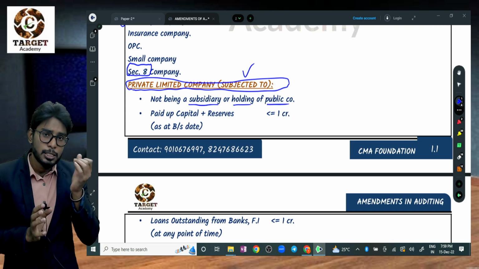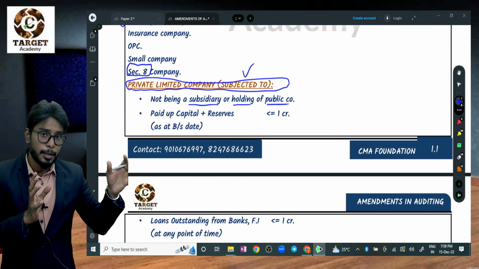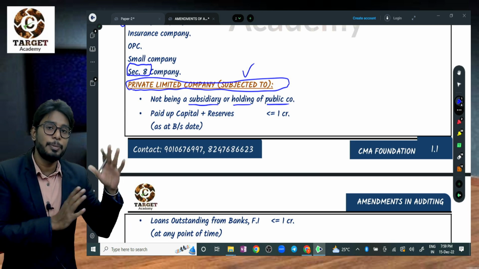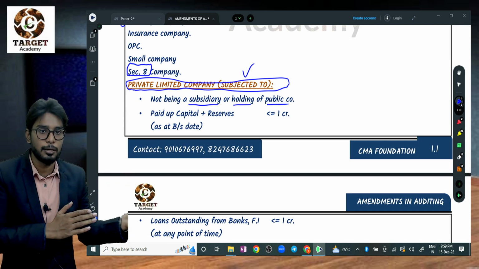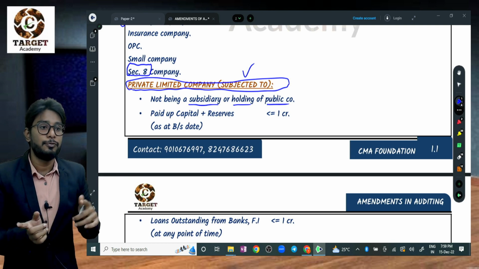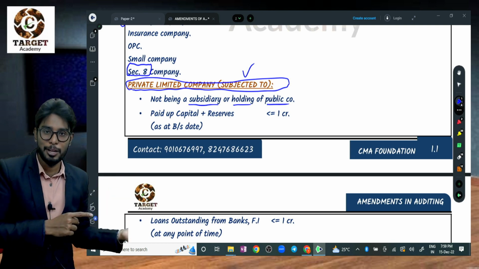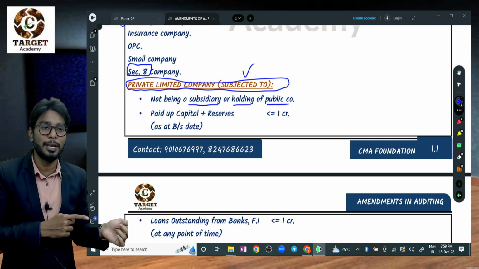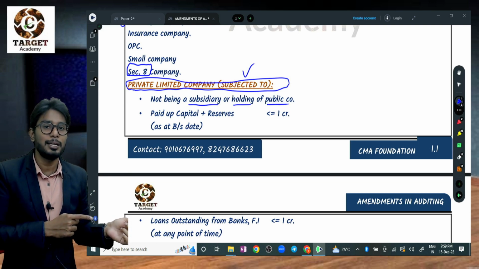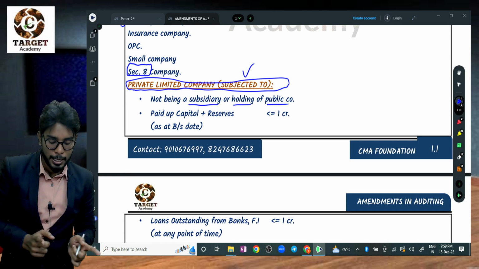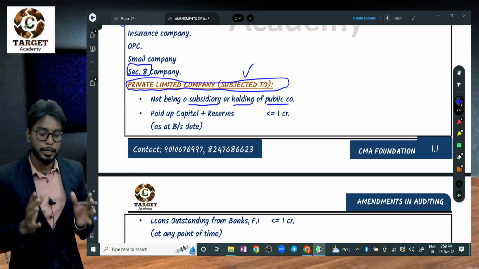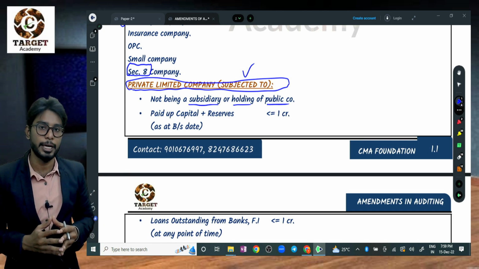So the first condition is that the private limited company should not be a subsidiary or a holding of the public company. If it is a subsidiary company of a public company, or a holding company of a public company, then CARO will be applicable because indirectly it is a public company. So that's why.